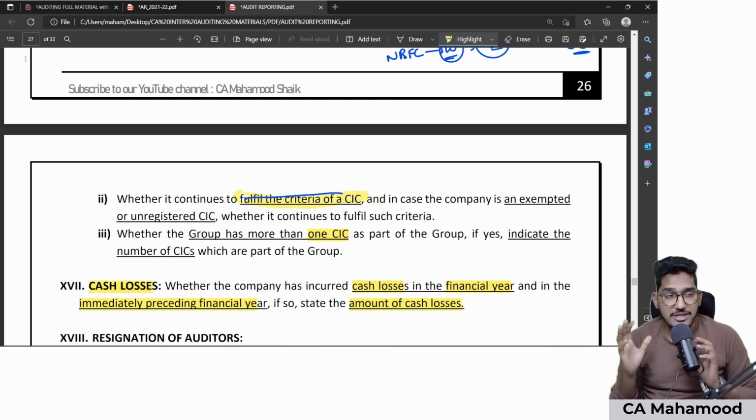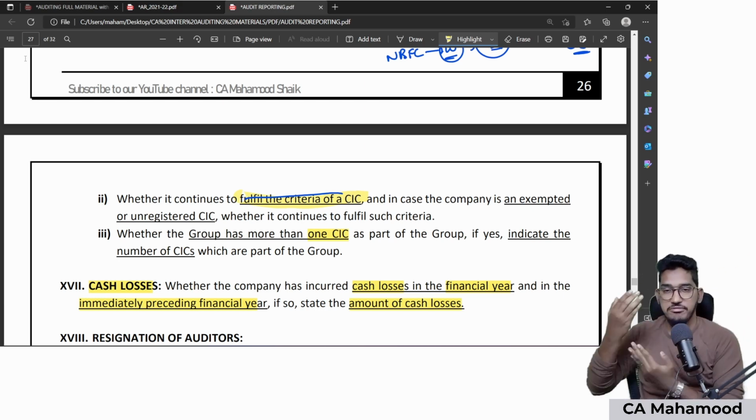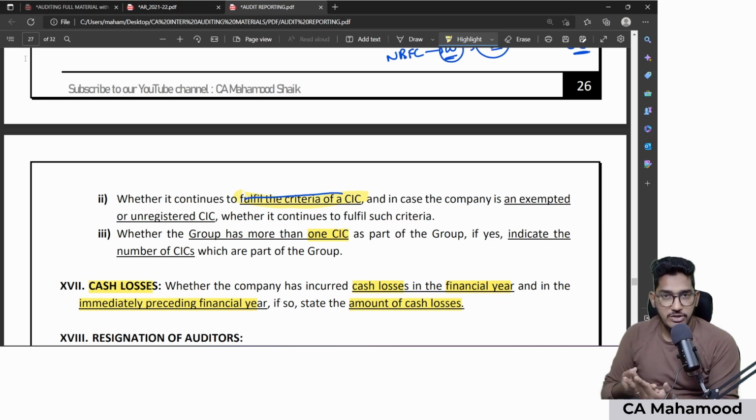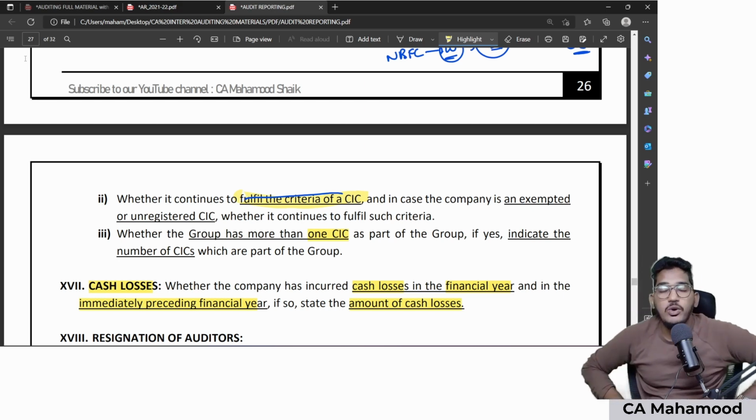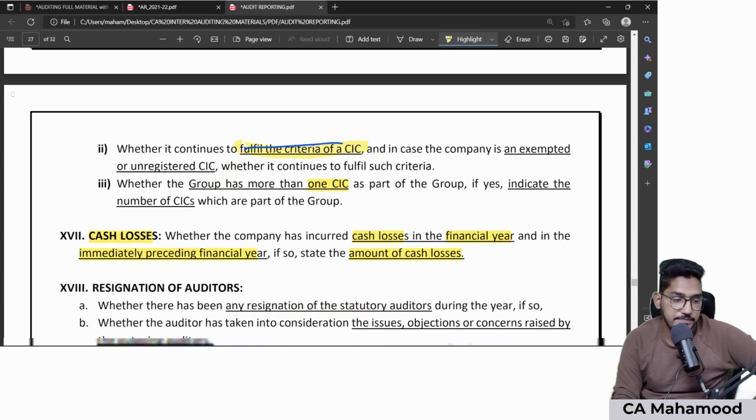See, don't confuse cash loss with loss as per statement of P&L. Both are different. Cash losses have to be calculated from the profit or loss as per statement of P&L. So you have to take the figure of profit or loss from the statement of P&L, add back all non-cash expenses, and reduce all non-cash incomes. The resulting figure which you get will be called cash loss. So find out whether your client has made any cash loss for the current year as well as last year. If yes, mention the amount of that cash loss.